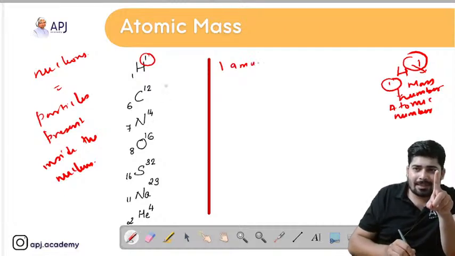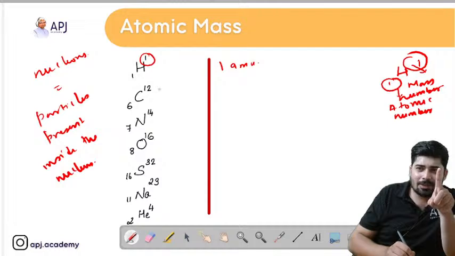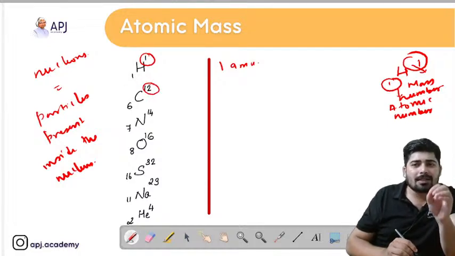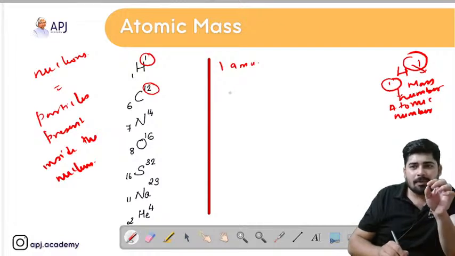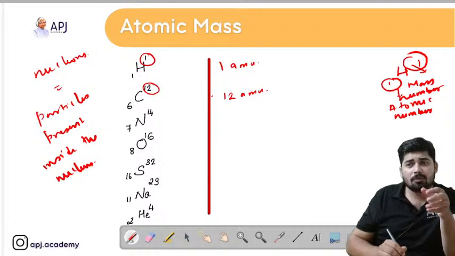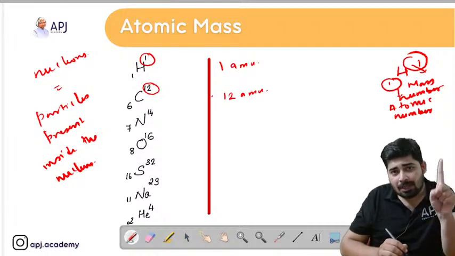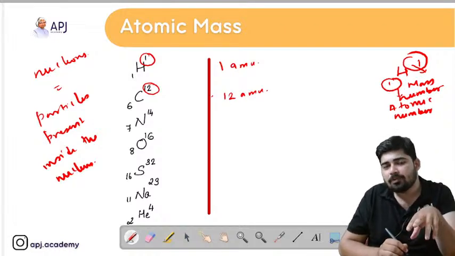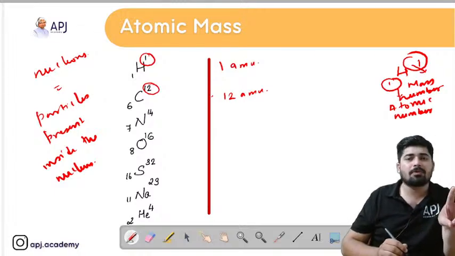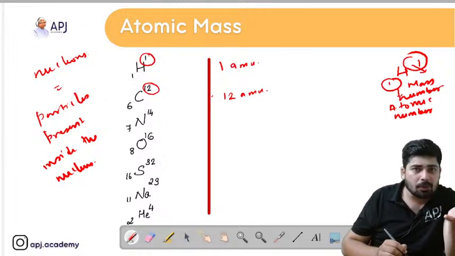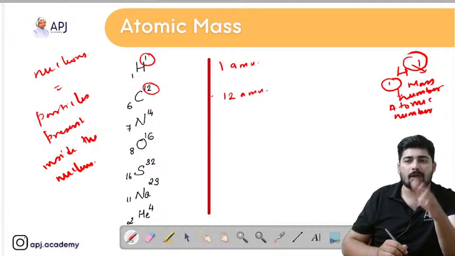So let's take the second case. Here I have given you carbon 12. So what is the mass of carbon? That will be equal to 12 AMU. Why 12 AMU? Because we know that the mass of one nucleon is 1 AMU, mass of two nucleons is 2 AMU, so mass of 12 nucleons is equal to 12 AMU.